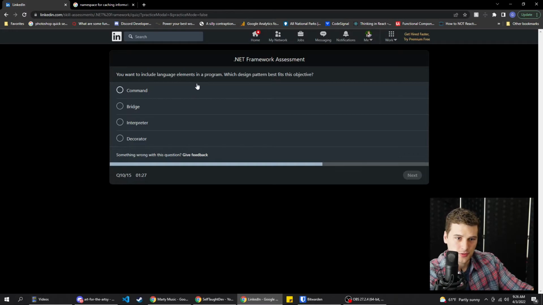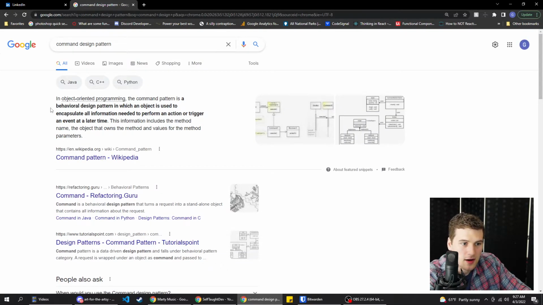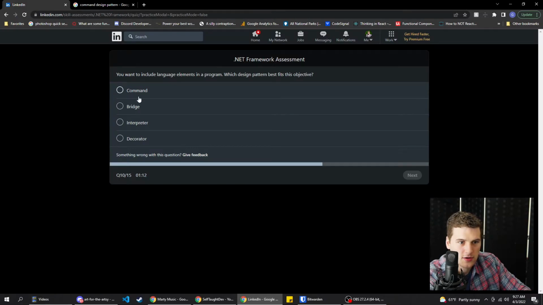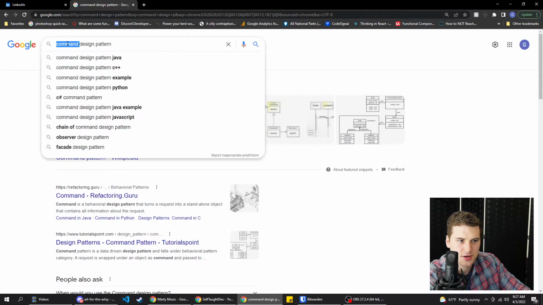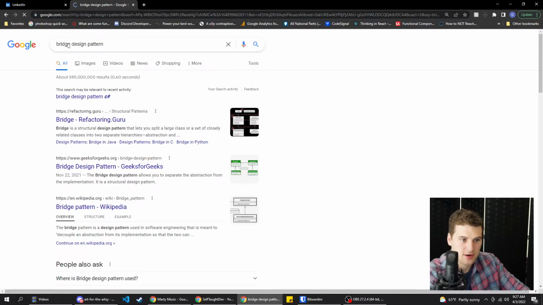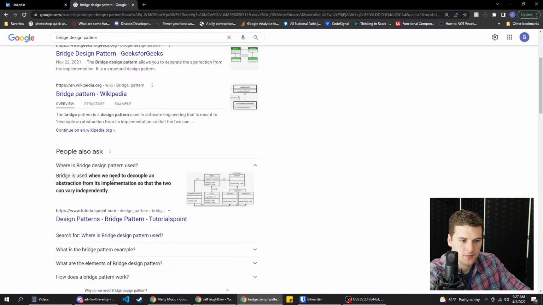Yeah. You want to include language elements in a program. What design pattern best fits this objective? Command design pattern. All right. A behavioral design pattern is used to encapsulate all the information. We've already used that in a previous question, so I feel like that's not it. Let's try bridge design pattern. That's not it. There we go.